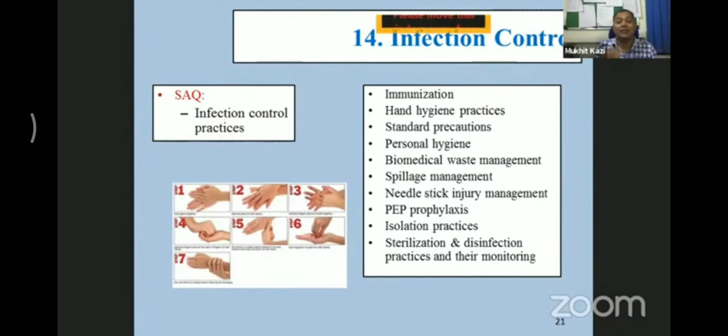There is a procedure described by the World Health Organization. There are 7 steps, and you must know which are those 7 steps. If I want you to demonstrate, I'll demonstrate. You have to rub your palm to palm very vigorously, because whenever you're working with a patient, you will never know what secretions are stuck to your hands. So you need to vigorously rub palm to palm. This entire 7-step procedure requires 20 seconds. Mind it, 20 seconds. Soap and water is the best cost effective way to get rid of these diseases, any disease, forget about COVID-19.